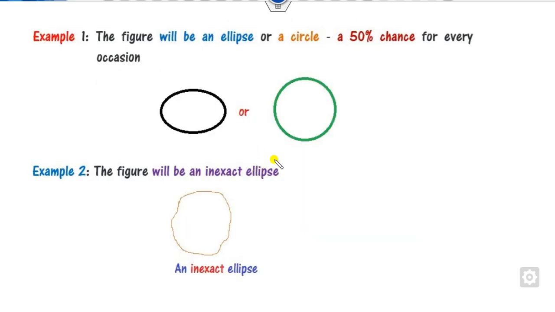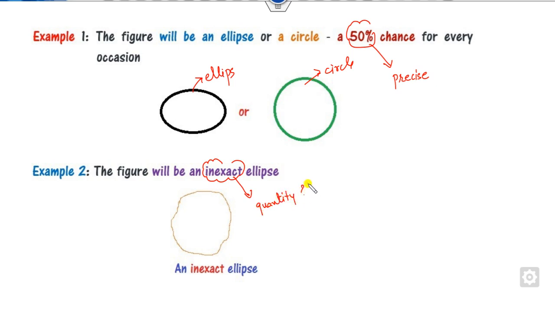Look at the other statements. If you look at the first figure, it will be an ellipse or a circle, and there is a 50% chance for every occasion. So this is a precise statement given to you, while on the other hand this figure is an inexact ellipse. What is the quantity of the inexact? Either this ellipse will be a 90% ellipse, or 80%, or 60%, or many more.